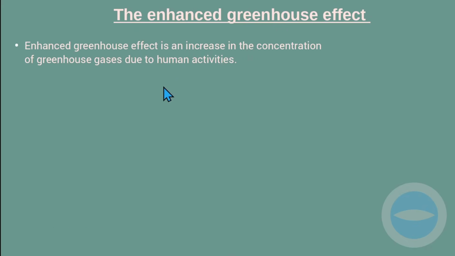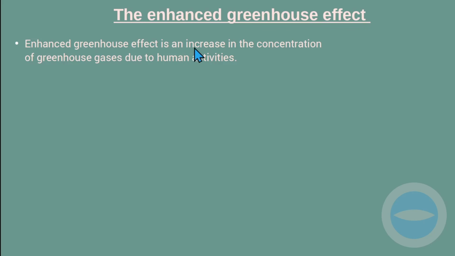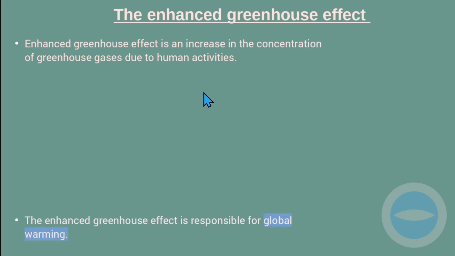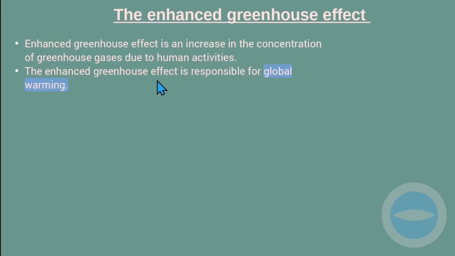Let's go to the enhanced greenhouse effect. The enhanced greenhouse effect is an increase in the concentration of greenhouse gases due to human activity. So this is the definition of the enhanced greenhouse effect. When the greenhouse gases are increased, they will function more. That means more heat will be trapped, and this will cause the earth to increase its temperature. So the enhanced greenhouse effect is responsible for global warming.